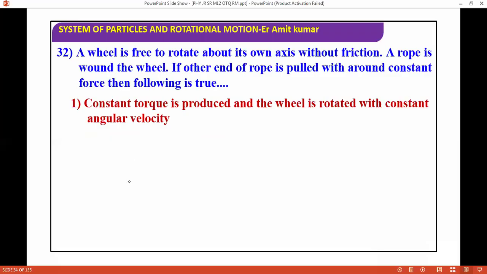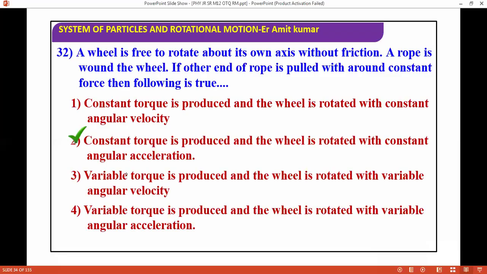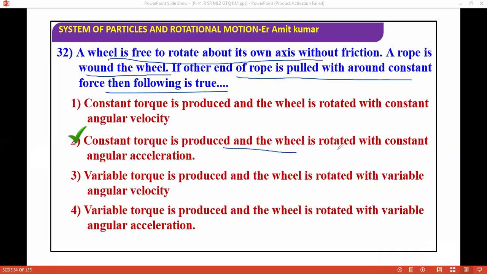So the correct answer will be: constant torque is produced and the wheel is rotated with constant angular acceleration. Basically, the wheel is free to rotate about its own axis without friction. The rope is wound around the hook. If the other end of the rope is pulled by a constant force, then constant torque is produced and the wheel is rotated with a constant angular acceleration. This is a good question. You should know how to do this question.